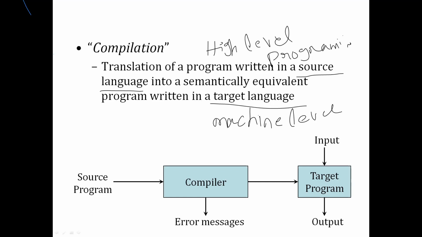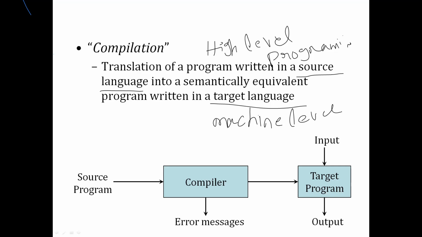So the main work of compiler is to translate the high level language instructions into machine level language instructions. That is the use of compiler.